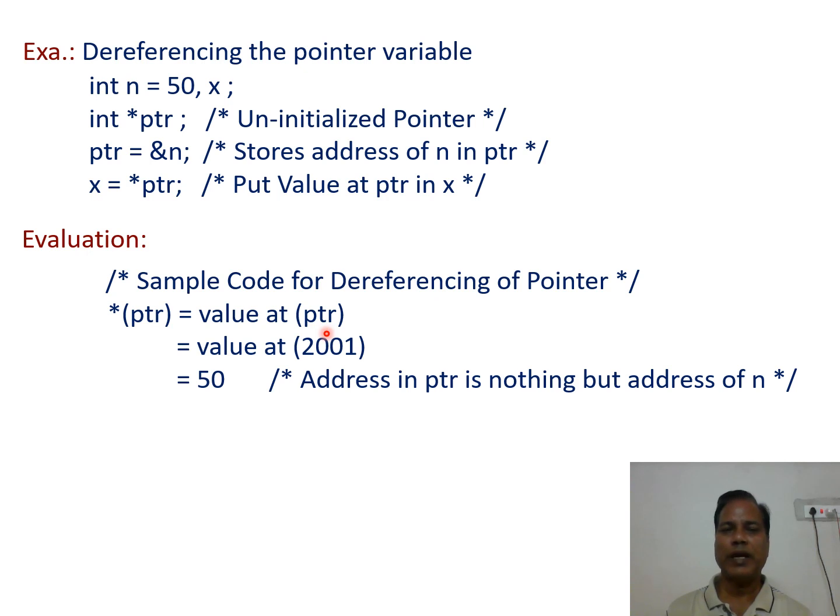The pointer variable holds the address. So suppose this is the address, then the value at this address is 50. In this way, the value pointed to by the pointer gets assigned to the left side variable. So this is called dereferencing of the pointer variable.